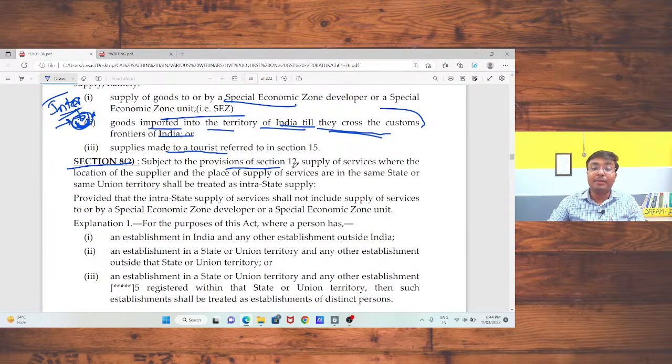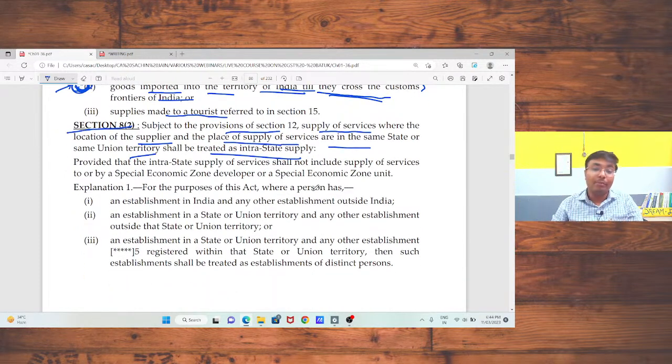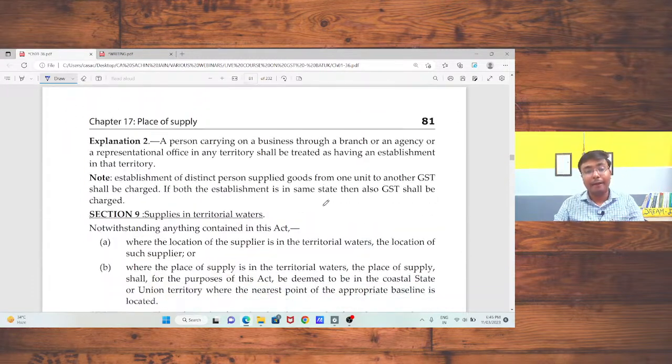Subject to the provision of section 12, supply of services where the location of supplier and place of supply of service are in the same state or union territory shall be treated as intra-state. Is that okay, sir? But this will not cover supply to a special economic zone and supply to a special economic unit.